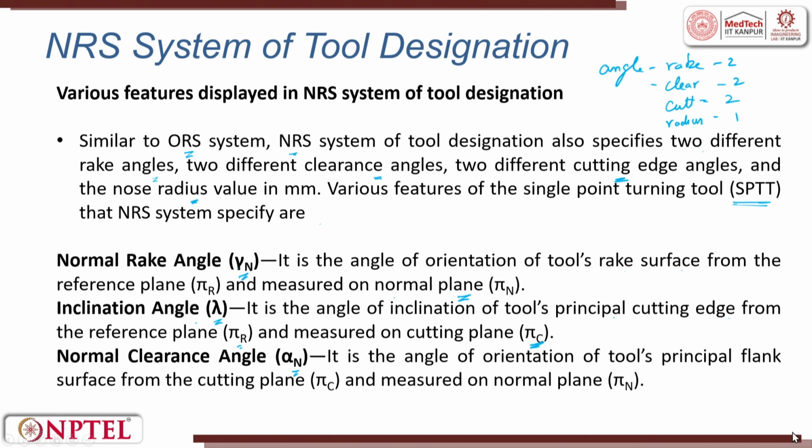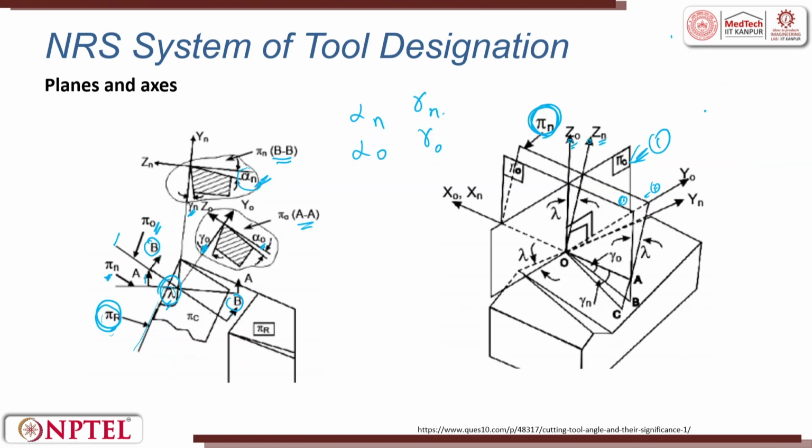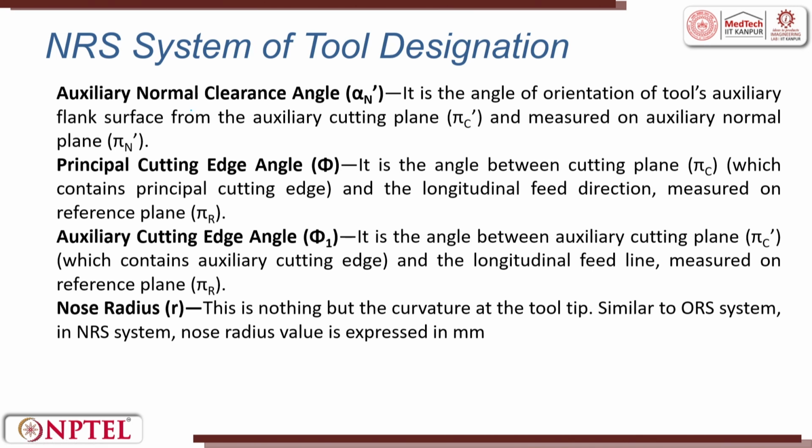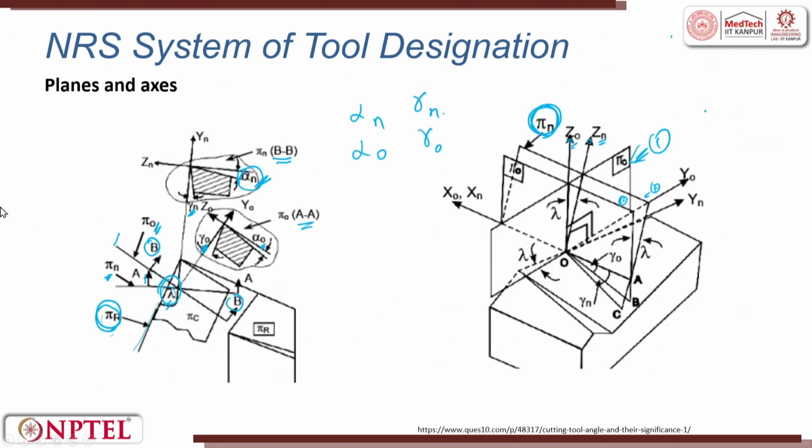The normal clearance angle, which is seen in this plane, is the angle of orientation of the tool's principal flank surface from the cutting plane, measured on the normal plane. The auxiliary normal clearance angle is the angle of orientation of the tool's auxiliary flank surface from the auxiliary cutting plane, measured on the auxiliary normal plane, and is gamma n prime. The principal cutting angle is phi, and this will be phi 1, which again we can see from here, phi and phi 1.